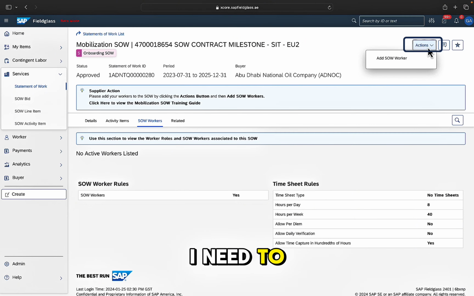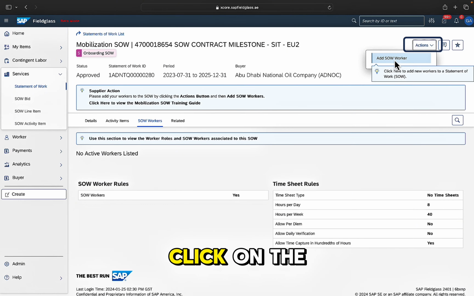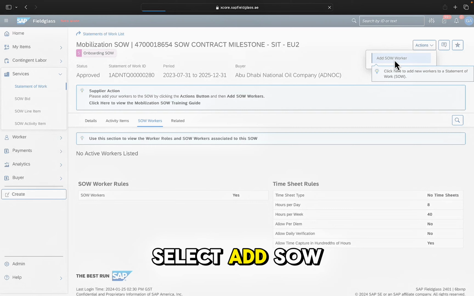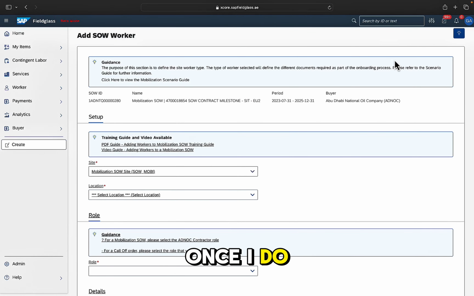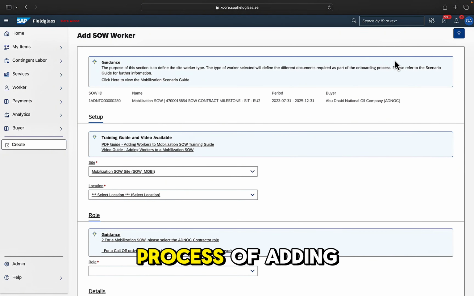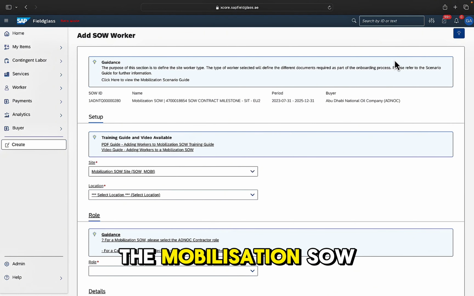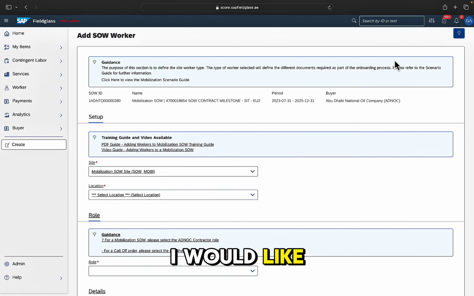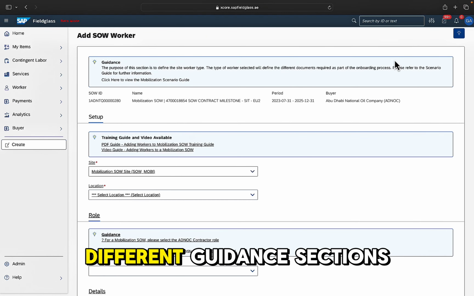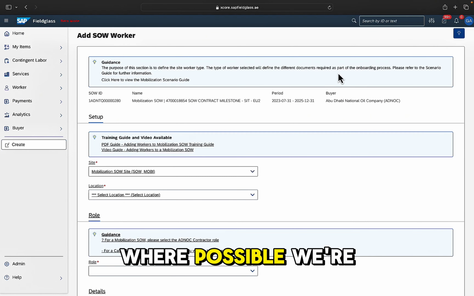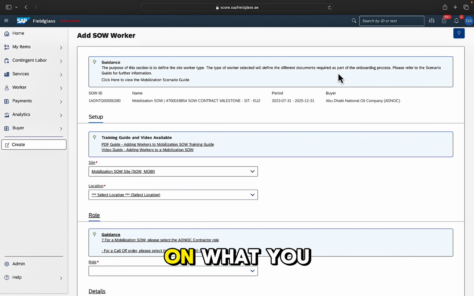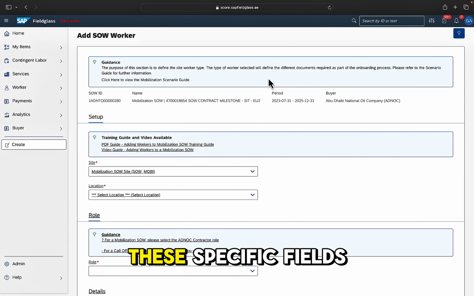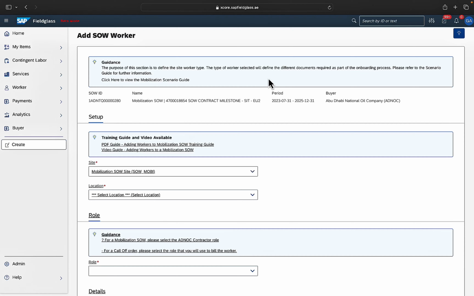The action that I need to take now is to go to the top of the page, click on the Actions button and select Add SOW Worker. Once I do this, it takes me into the simplified process of adding a contractor to the mobilization SOW. I would like to call out at this stage that, as you go through Fieldglass, you'll see these different guidance sections. Where possible, we're adding guidance and instruction on what you need to do and how you need to complete these specific fields and sections. You'll also see embedded videos and training guides that will help you complete these activities.